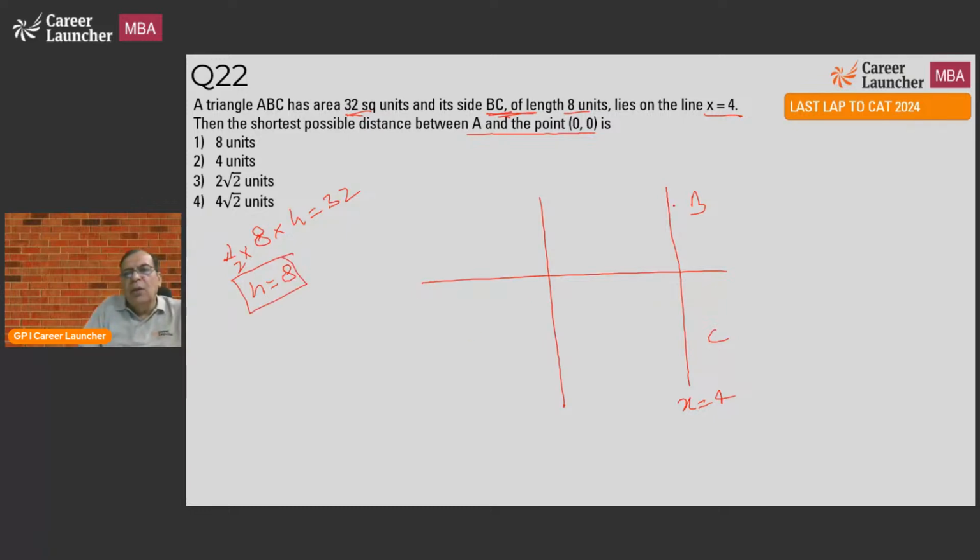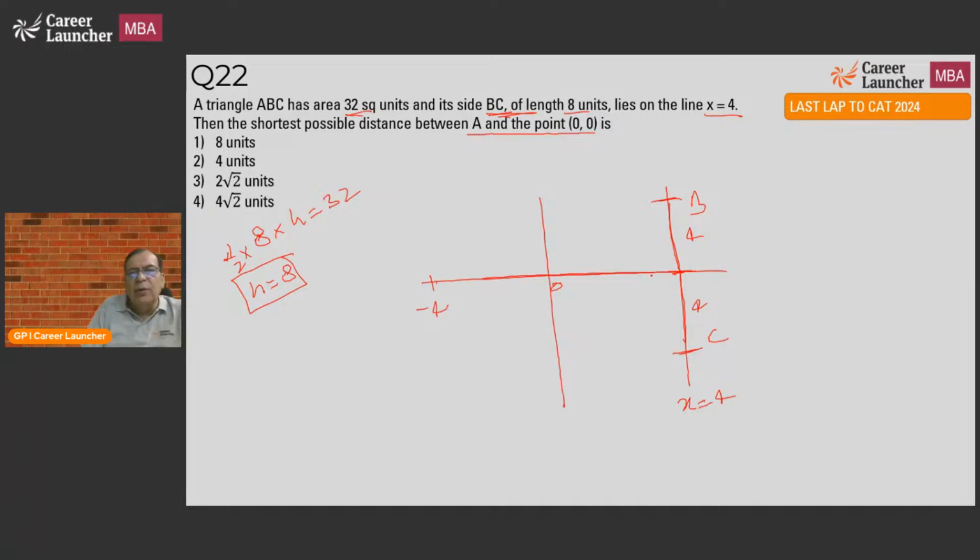Altitude should be 8. So if I say BC like this, 4 on top, 4 above the x-axis and 4 below the x-axis, then where will A be? A will be 8 units here. So A will be here. So it will be 0 and this will be -4.